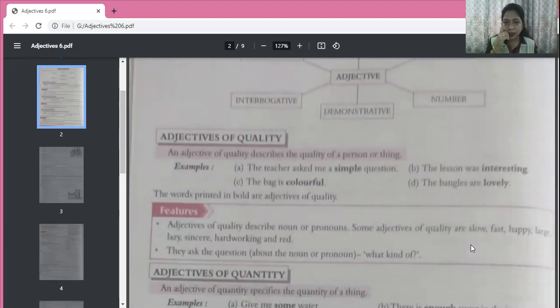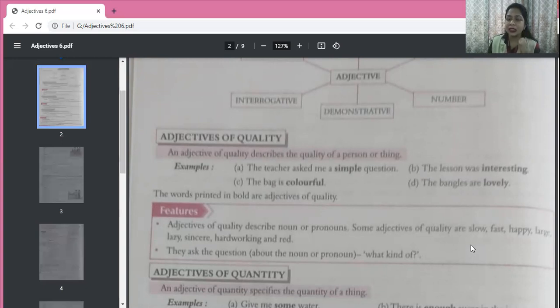An adjective of quality describes the quality of a person or thing. See, just now we did some sentences and in many of the sentences I told you what kind of.